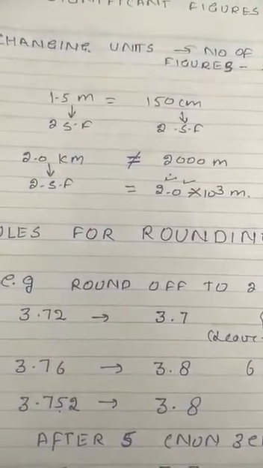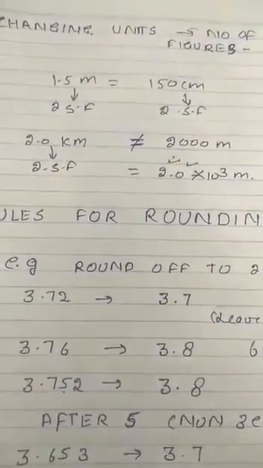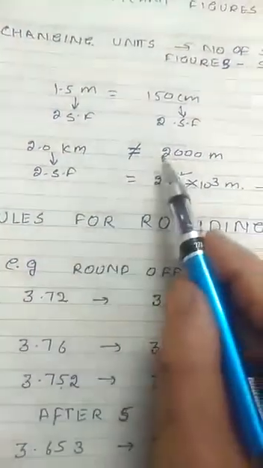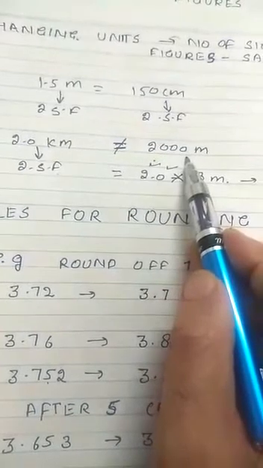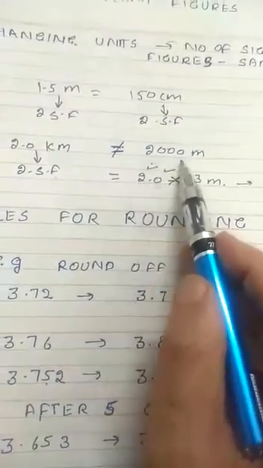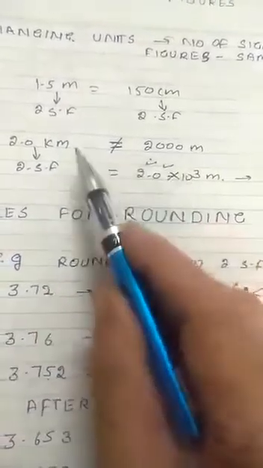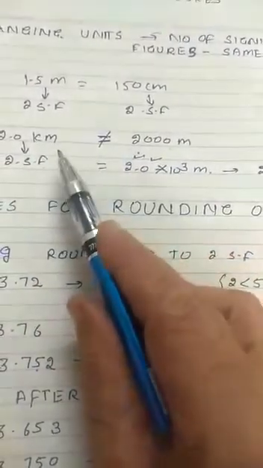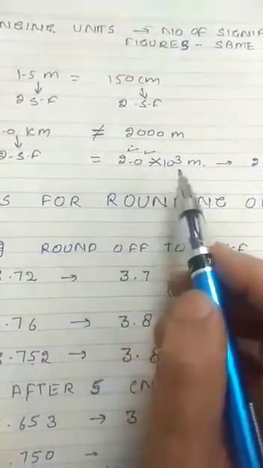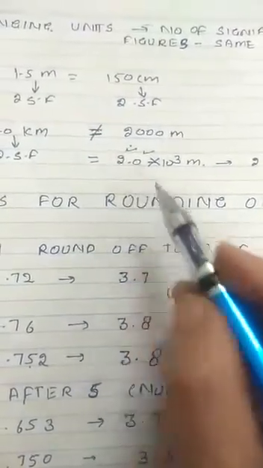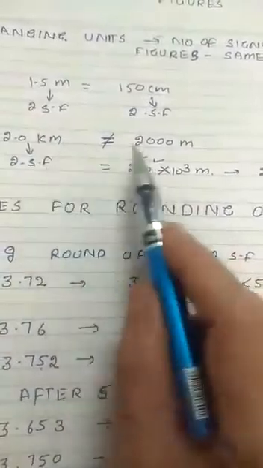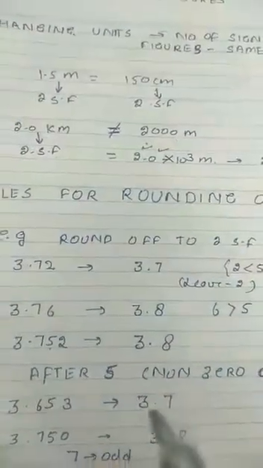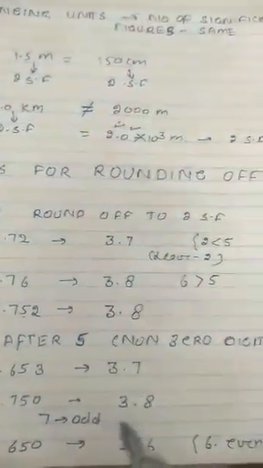not significant. And similarly, if the 2.0 kilometer has two significant figures, and if we write it 2000 meter, no, it's not correct, because in that case there are four significant figures. So we can write 2.0 kilometer is equal to 2.0 into 10 to power 3 meter. This is having two significant figures. Mathematically it's right, but according to significant figures, 2.0 kilometer is equal to 2.0 into 10 to power 3 meter.